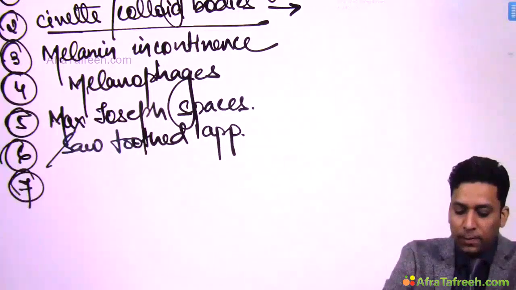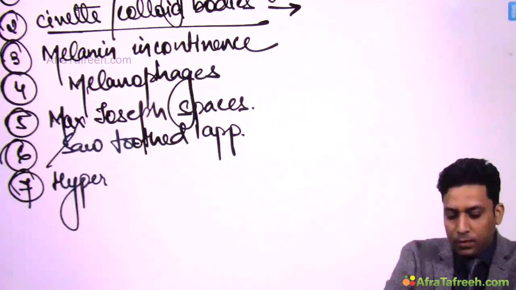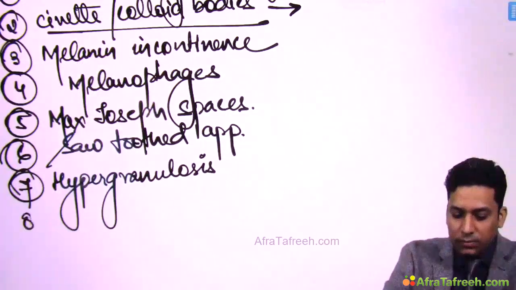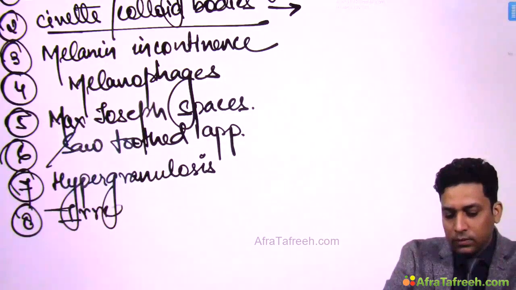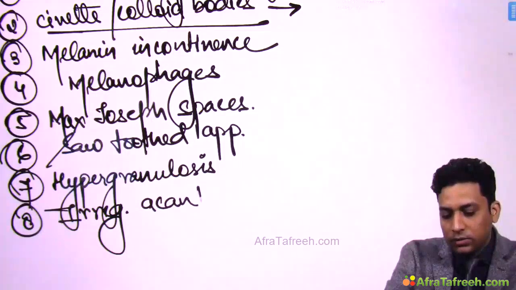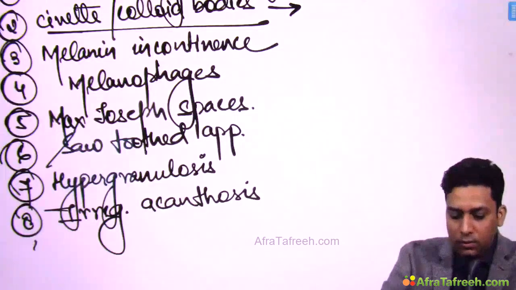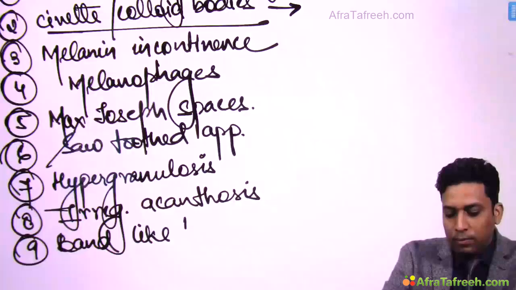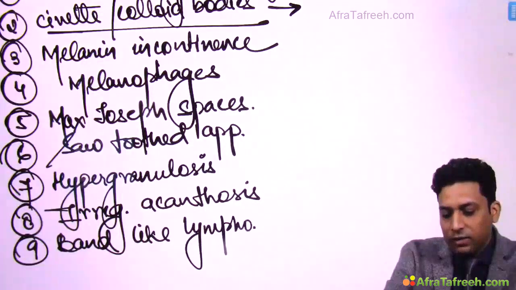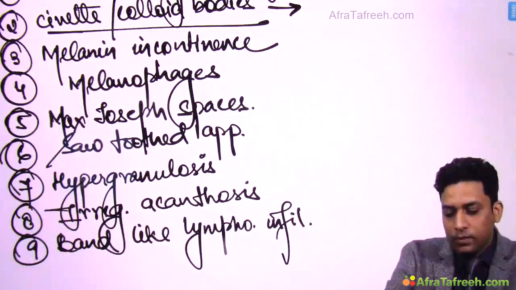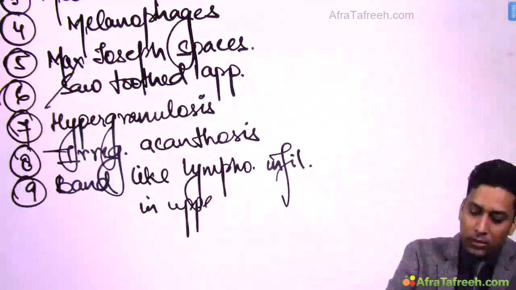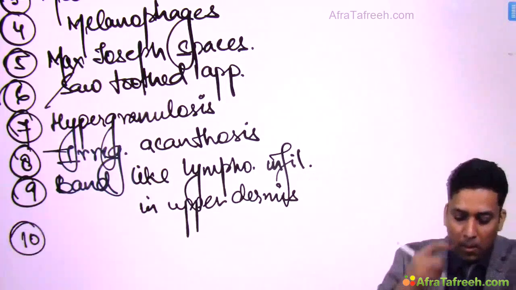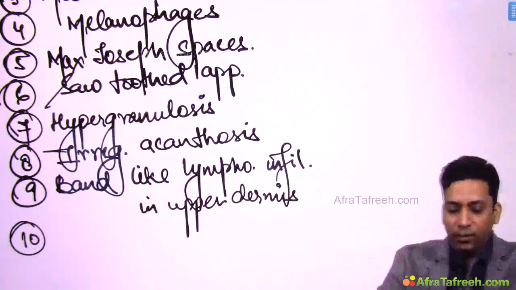First note down: hypergranulosis, irregular acanthosis, band-like lymphocytic infiltrate in upper dermis, so band-like lymphocytic infiltrate in upper dermis.